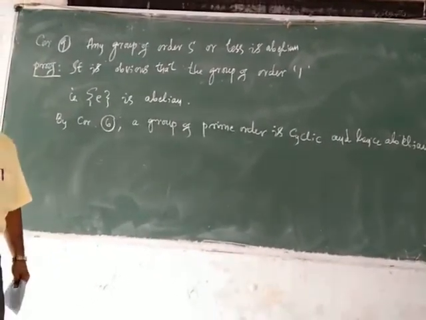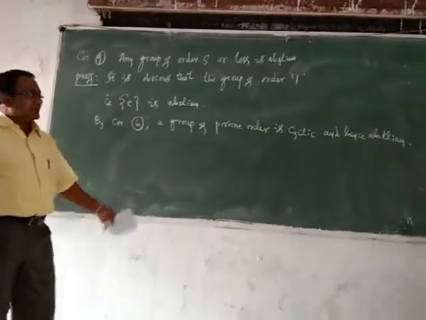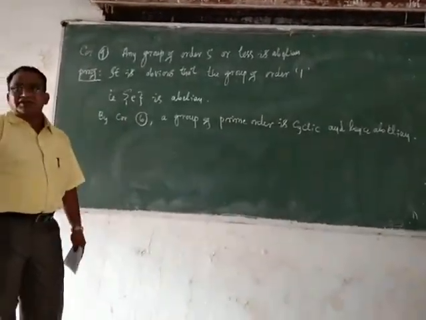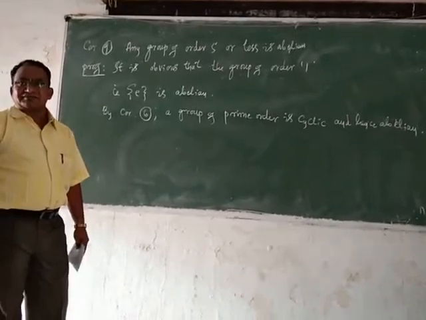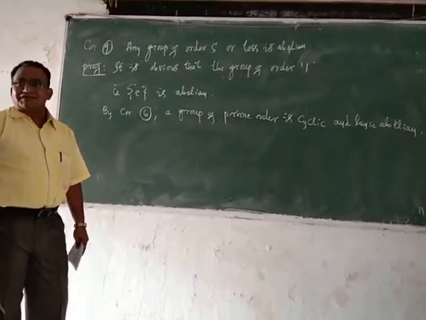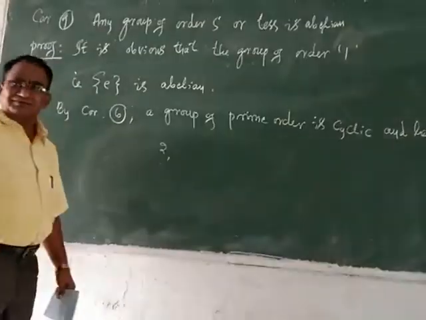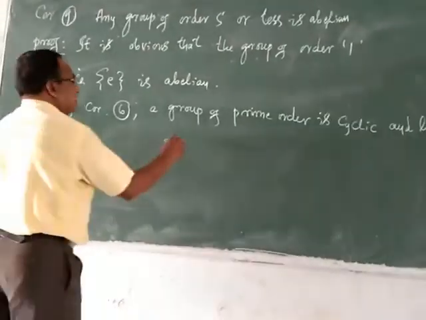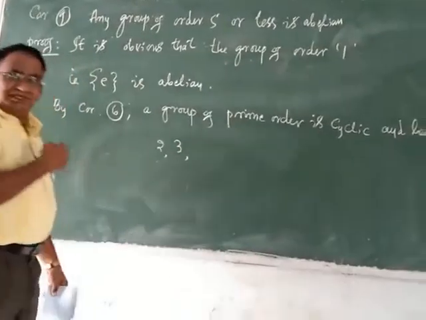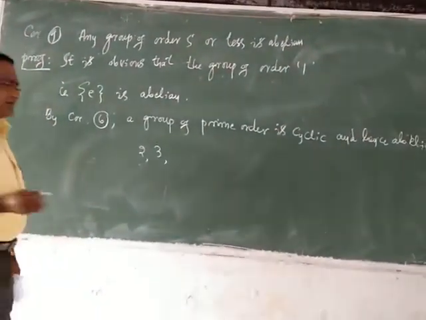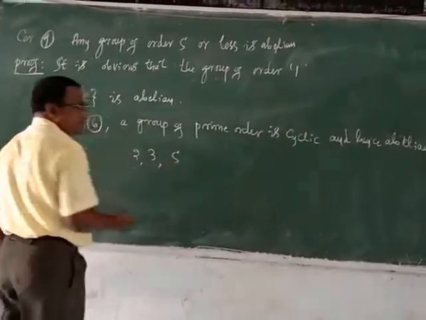What are the groups with prime order less than or equal to 5? The group of order 2, because 2 is a prime number, the group of order 3, because 3 is a prime number, and the group of order 5.